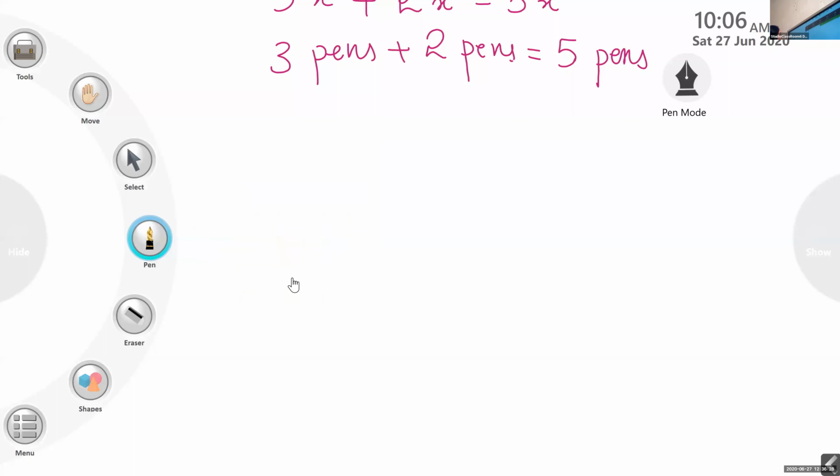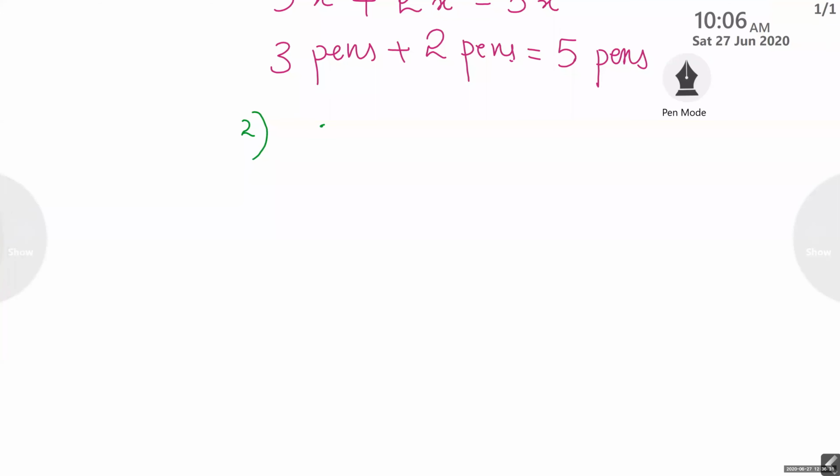Second question is 3 root 3 plus simply root 3. What will be your answer? 3 root 3 plus root 3. 4 root 3. Simply root 3 means it is 1 root 3. So what is the answer? 4 root 3. Very good. Very good.